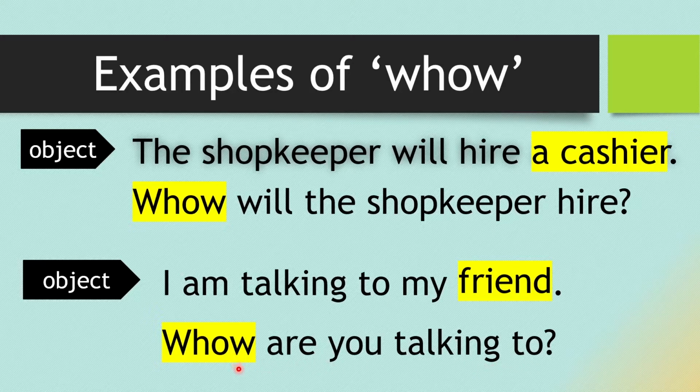Whom will come in the beginning, then we will write the auxiliary verb. See the subject here. Subject is given I and auxiliary am. As you know, I will become you. So obviously, the auxiliary verb am will become are. After that, we will write you and the verb. Here it is a continuous tense. That's why ing form is given. So we will write talking. After that, the preposition to will come here. So, whom are you talking to?